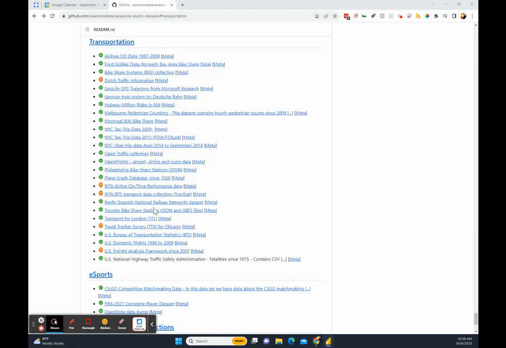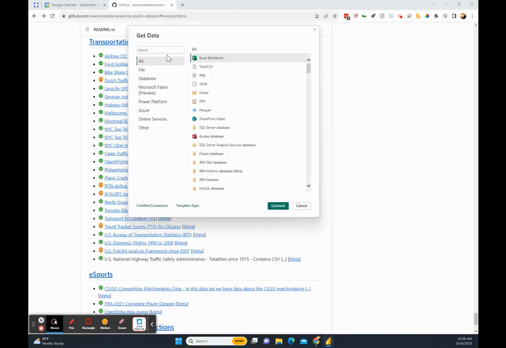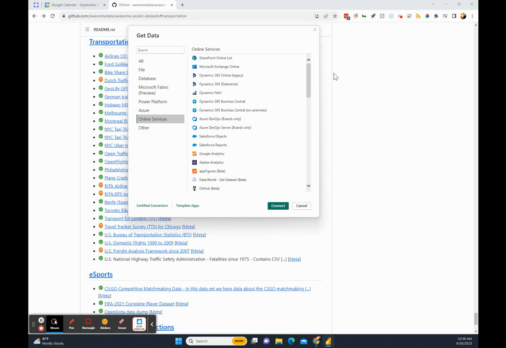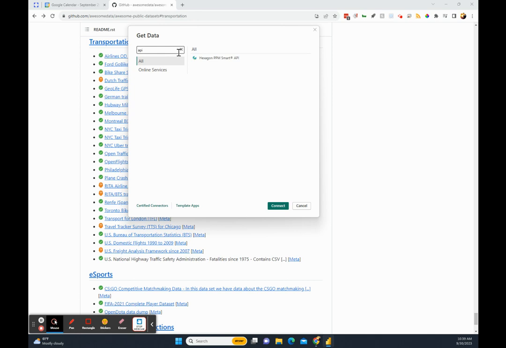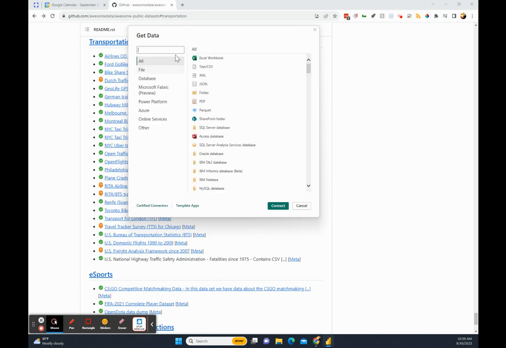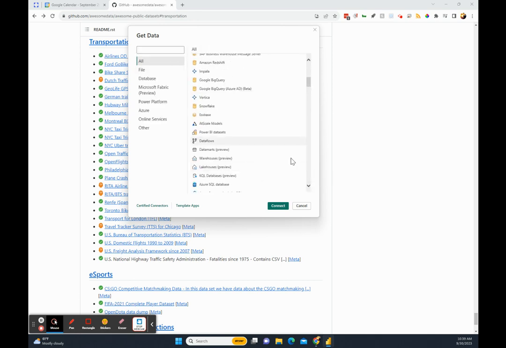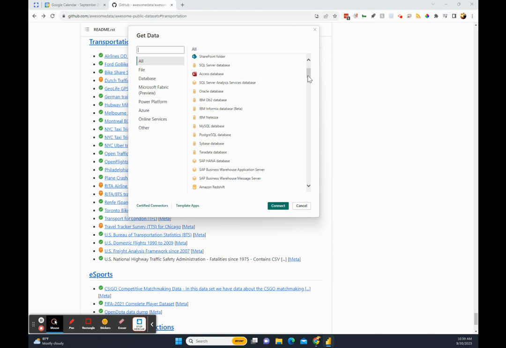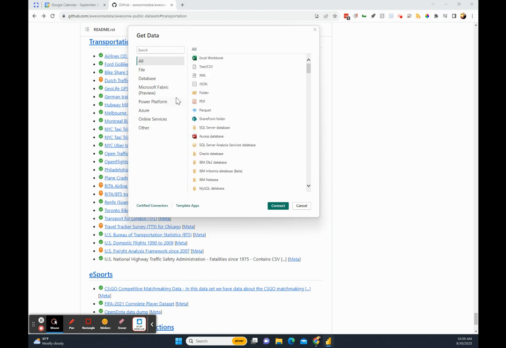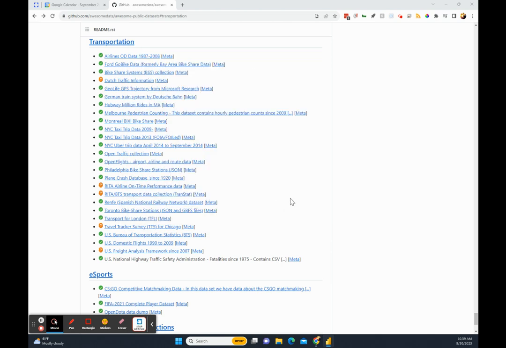I'm going to click on Get Data, and I am going to do online services and see how this works. We just do API. No. Online services. Oh, okay. We can try JSON. It's probably going to try and point me to a file. Yeah, it wants a file here instead.